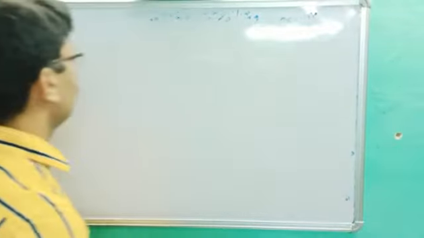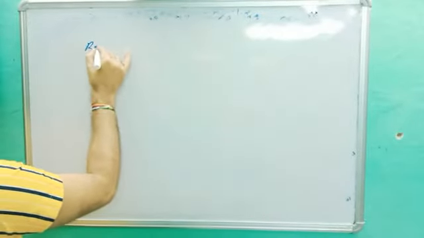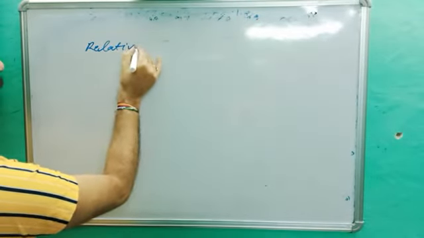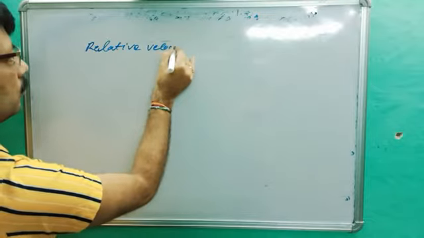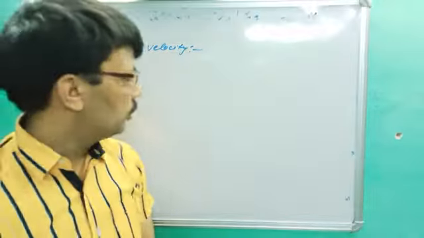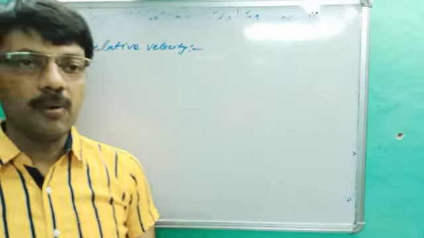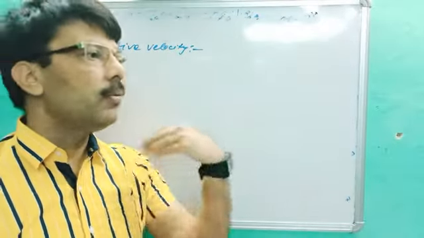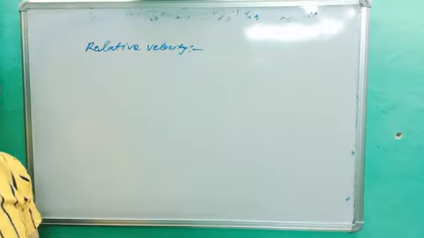Relative velocity. Okay. So see the definition. When the velocity of any body is measured with respect to another body, that velocity is called relative velocity.